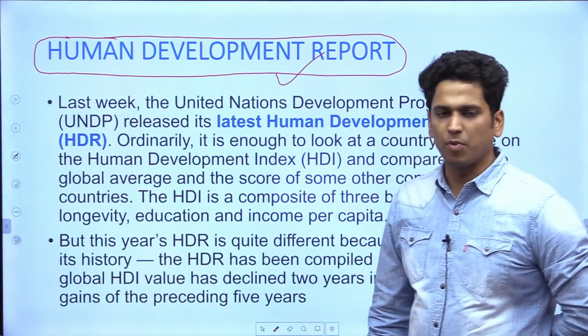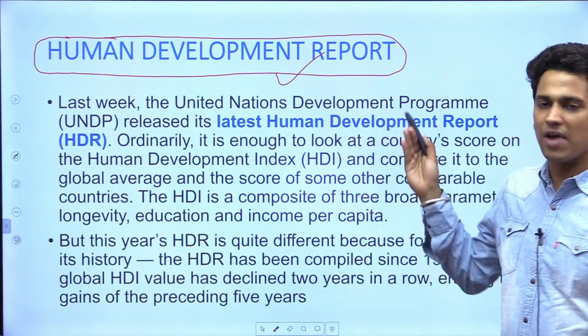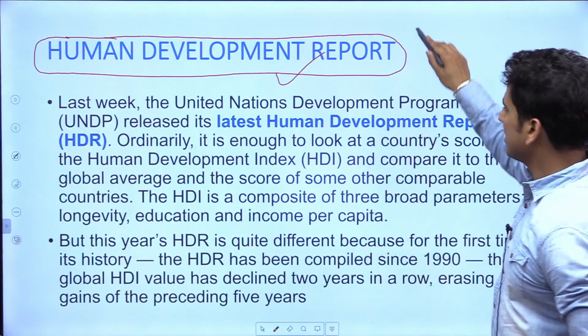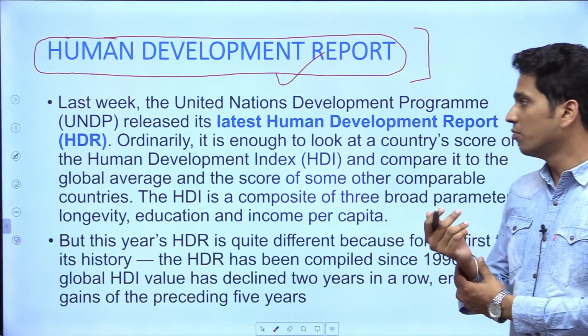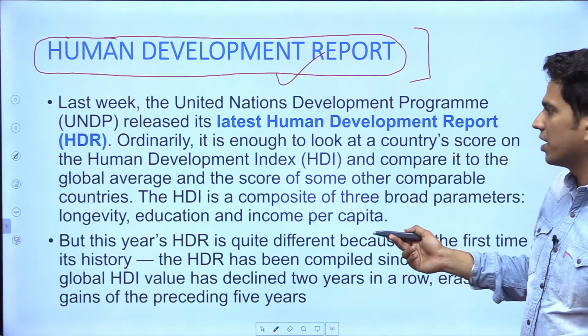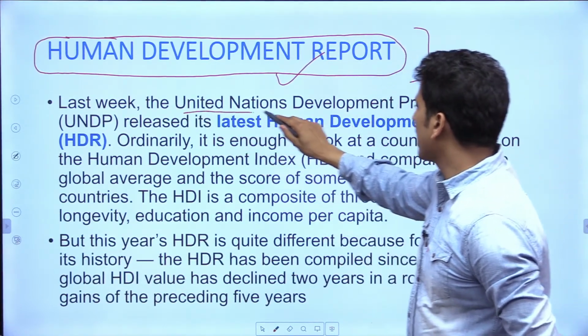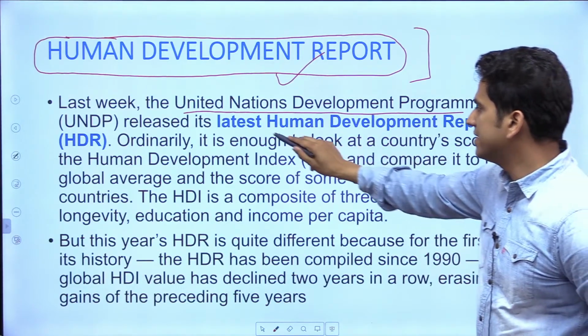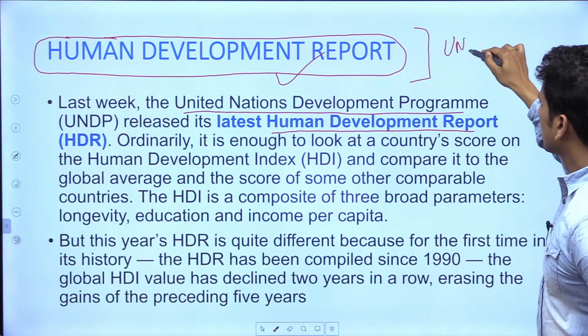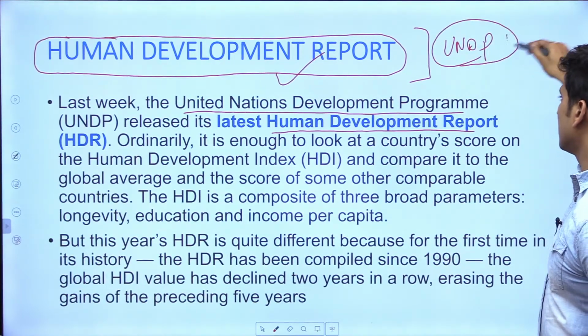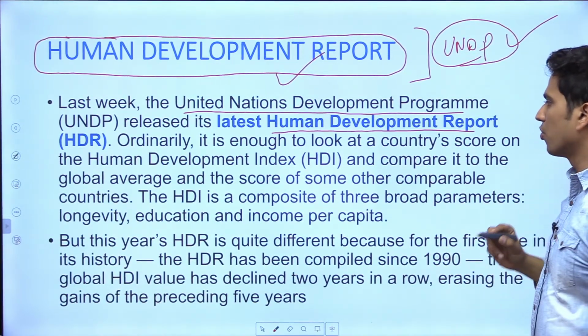Human Development Report. So certain things have happened in this Human Development Report. Yes, it comes every year. So what is special in this edition of Human Development Report? Let's try to check it out. Last week, United Nations Development Program released its latest Human Development Report. So first of all, Human Development Report is released by United Nations Development Program.